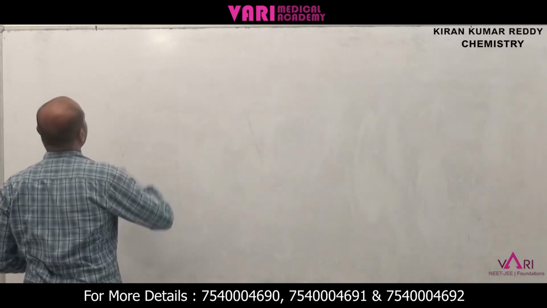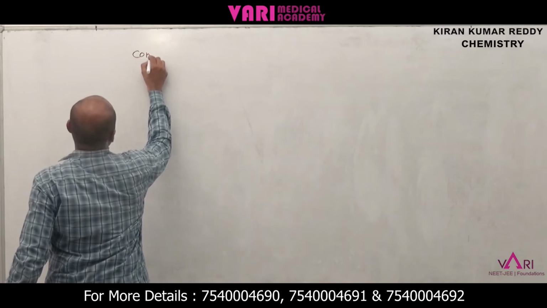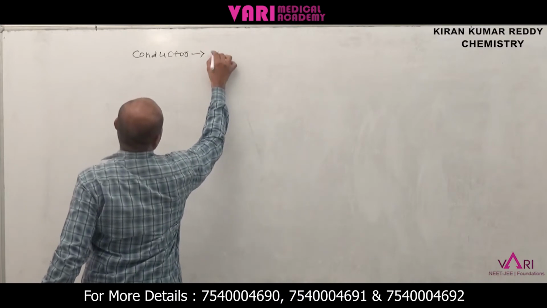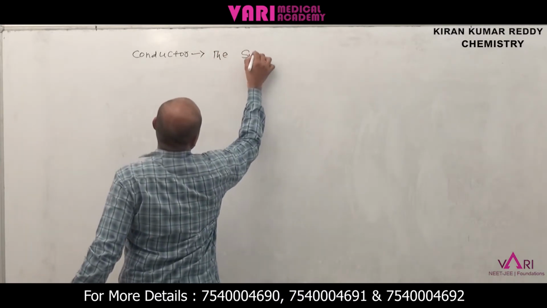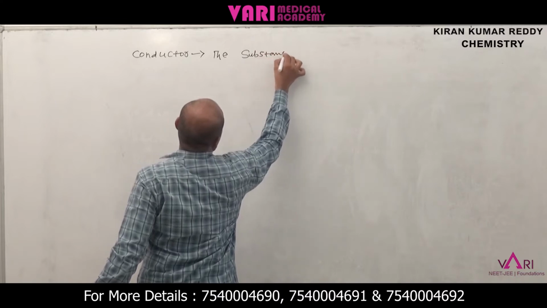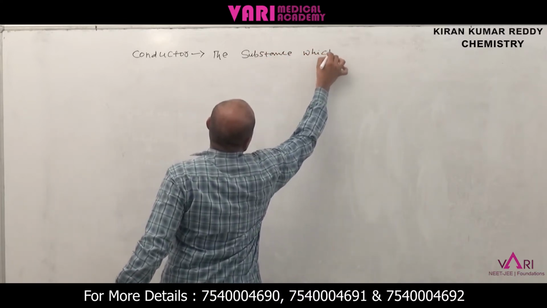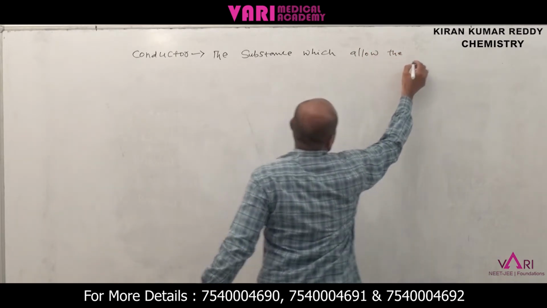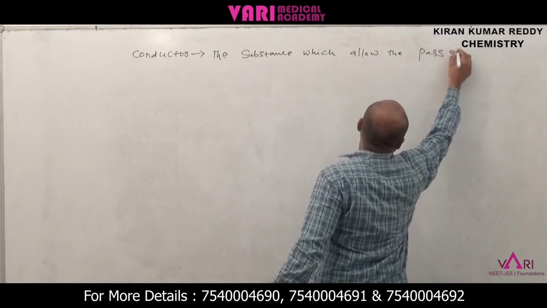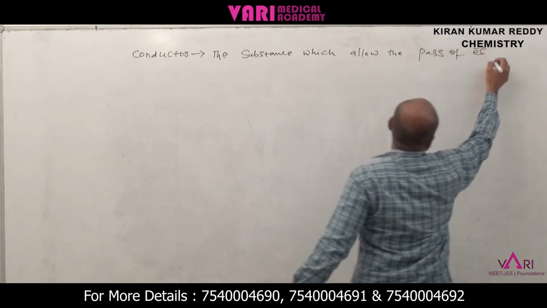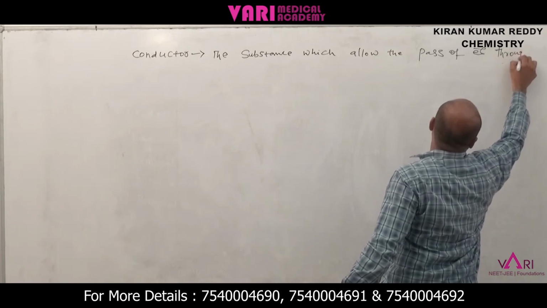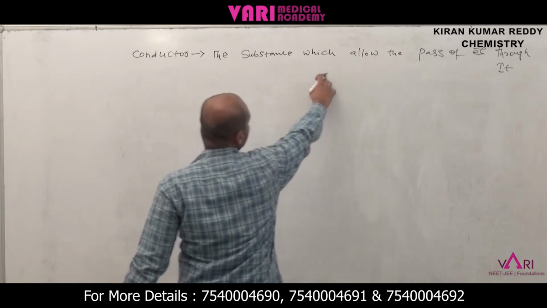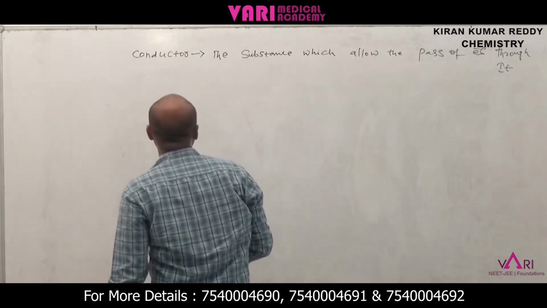Actually, what is a conductor? A conductor means a substance which allows the passage of electrons through it. That is called a conductor. The substance which allows the passage of electrons through it is called a conductor.